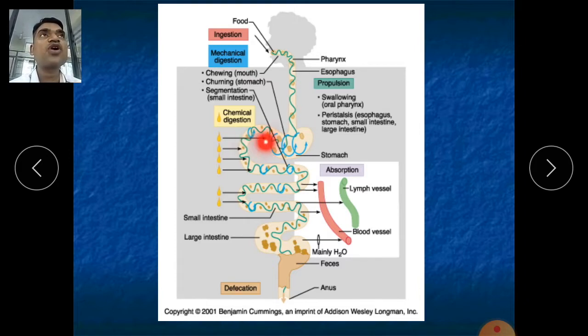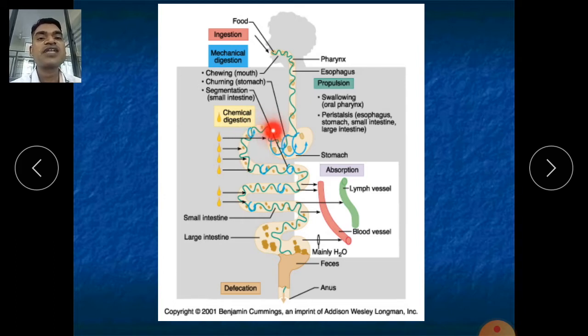So all these 4 hormones will be secreted into our duodenum, and here the chemical digestion will start. The duodenum is the first part of our small intestine. Don't forget, mind it well, all the names of the intestine and all the parts. Just mug up all the parts of our digestive system. It is also very easy, like the central nervous system. So here the chemical digestion will be there.